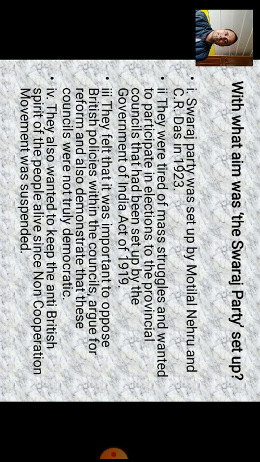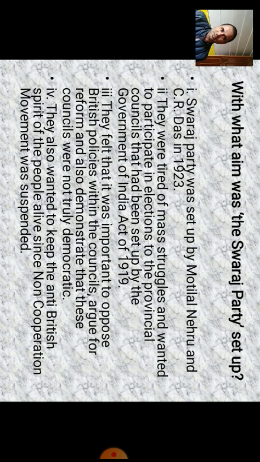This party was set up by Motilal Nehru and C.R. Das in 1923. The purpose for which they formed this party was to struggle against the colonial rule by participating in the elections to the provincial councils that had been set up by the Government of India Act of 1919.